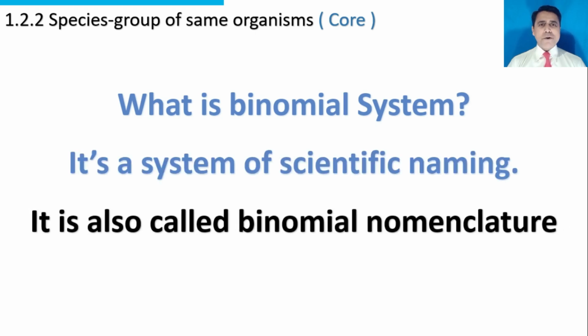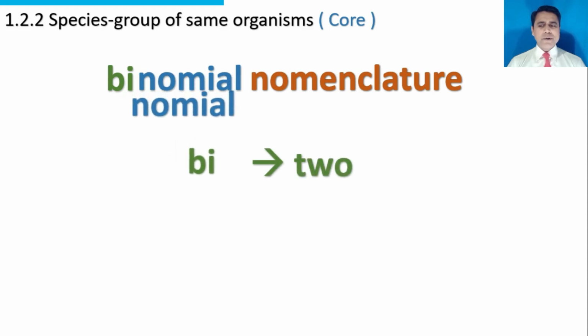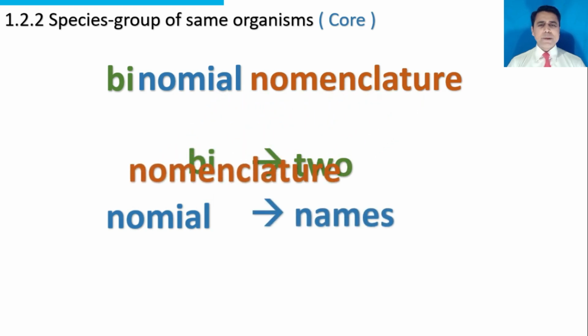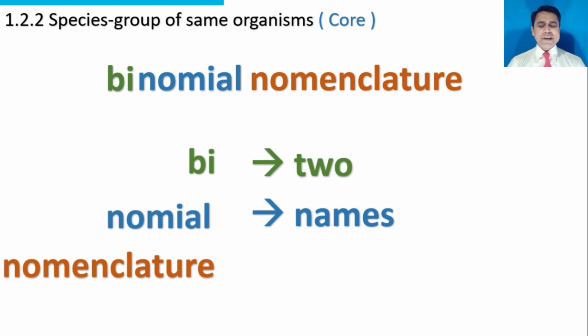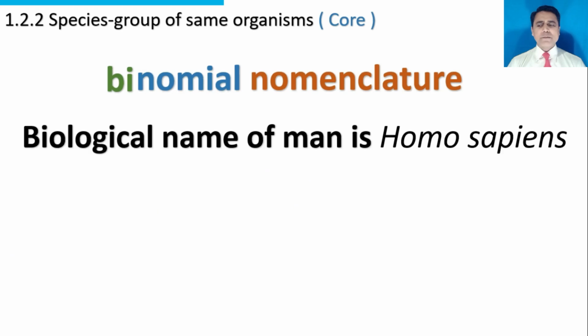It is also called binomial nomenclature. Bi means two. Nomial means names. Nomenclature means naming system. It's a system of giving two names to an organism.